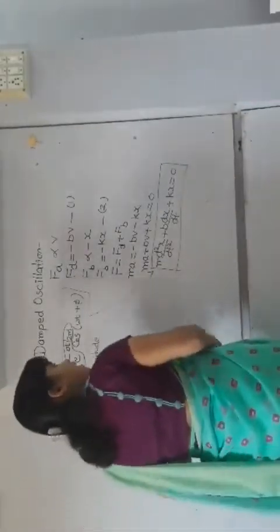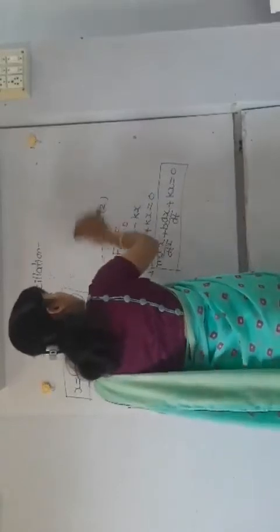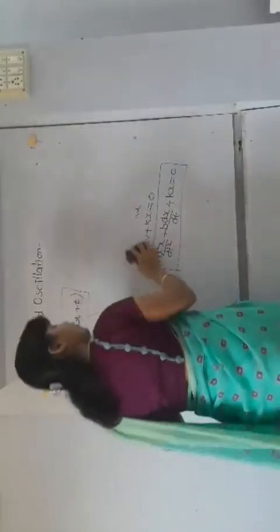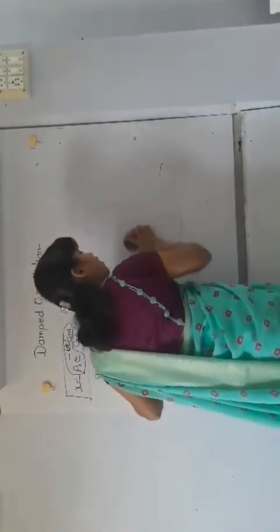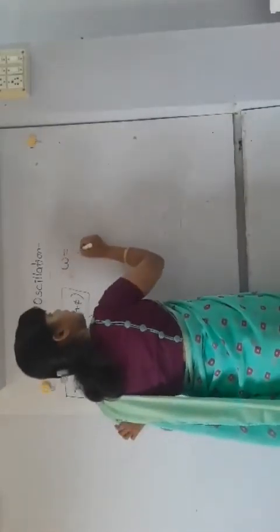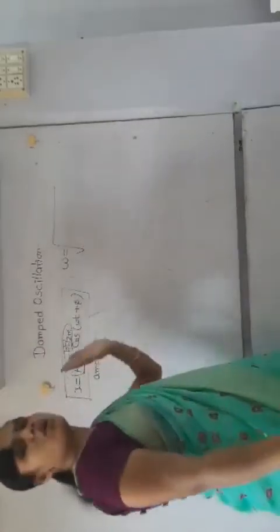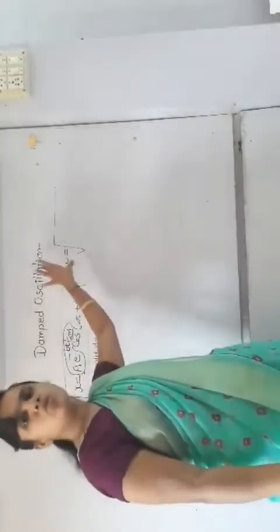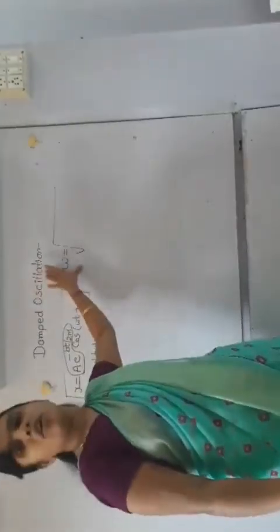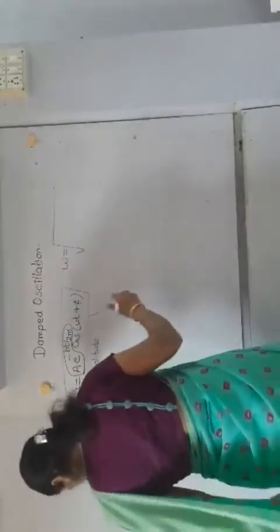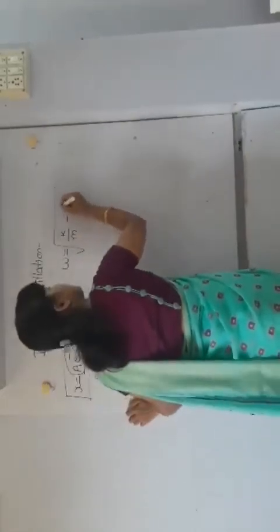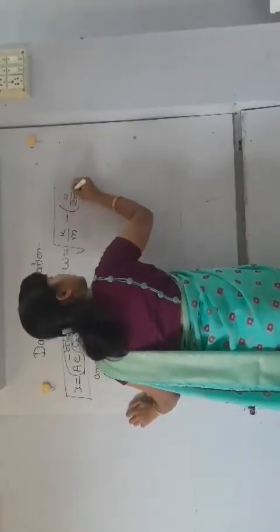I am also giving you two more formulas, that is the time period of damped oscillation and the value of omega, that is the angular velocity of damped oscillation. This you also have to remember directly. There is no need to solve it. It is not in your syllabus. Only learn the formula, so that it is valuable for solving numericals. The value of omega becomes the square root of k upon m minus b upon twice m whole square.